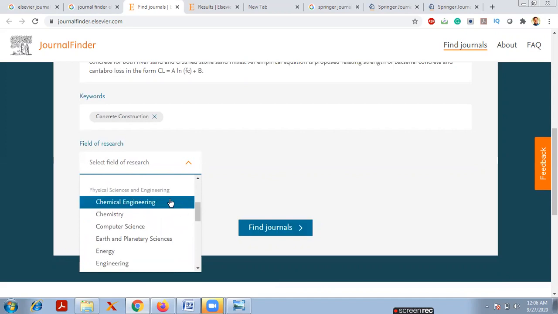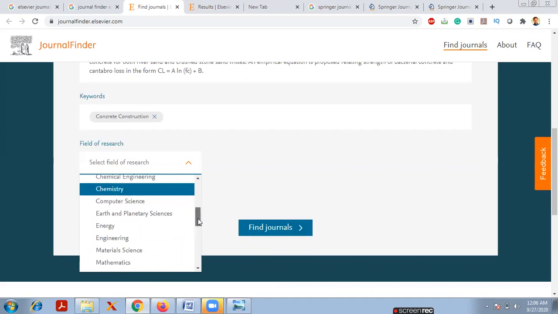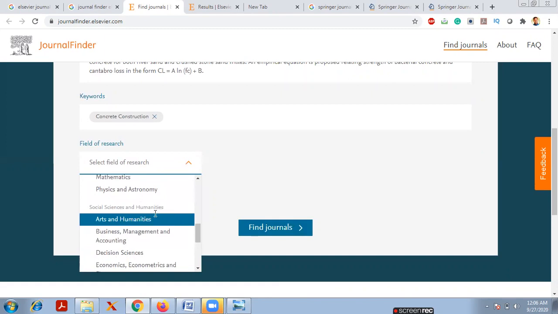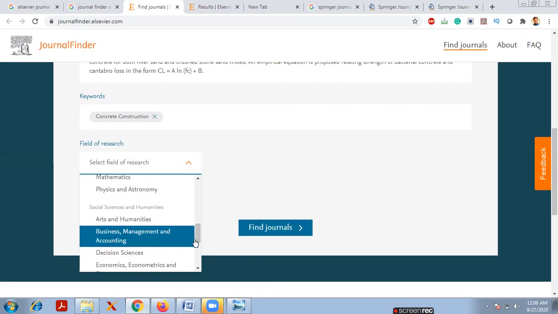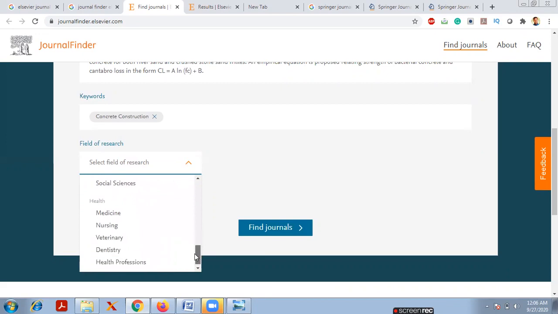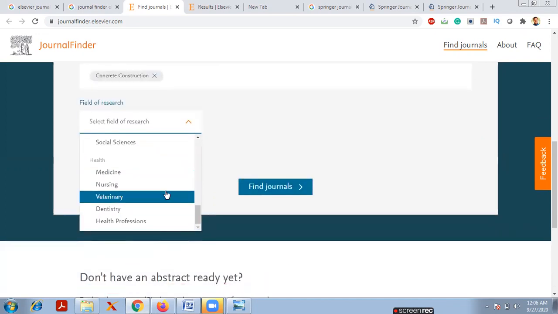The first one is chemical engineering, chemistry, computer science, earth and planetary science, energy, engineering, material science, mathematics, physics and astronomy. The third one is social sciences and humanities. Here are arts and humanities, business and management and accounting, decision sciences, economics, psychology, social sciences. And the last one is health. In that, medicine, nursing, veterinary, dentistry and health professions are there.